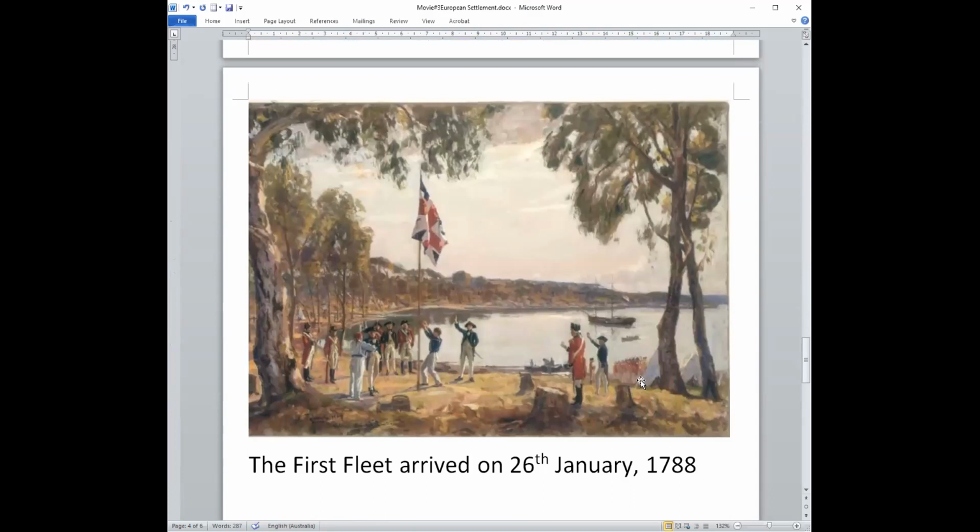Here is a painting which shows the arrival of the first fleet in Sydney. You remember the date? The first fleet arrived on the 26th of January, 1788, to the new colony of New South Wales.